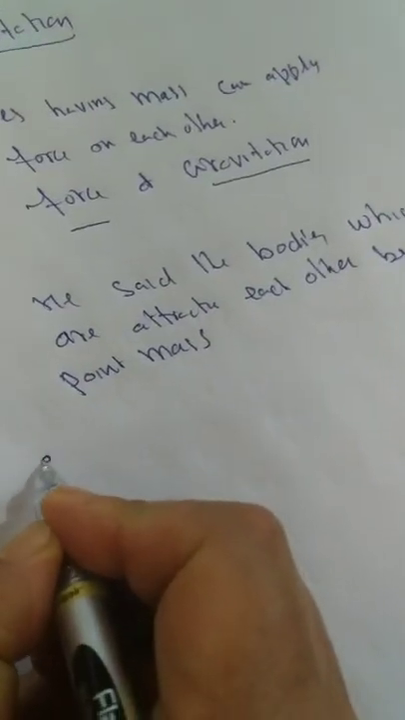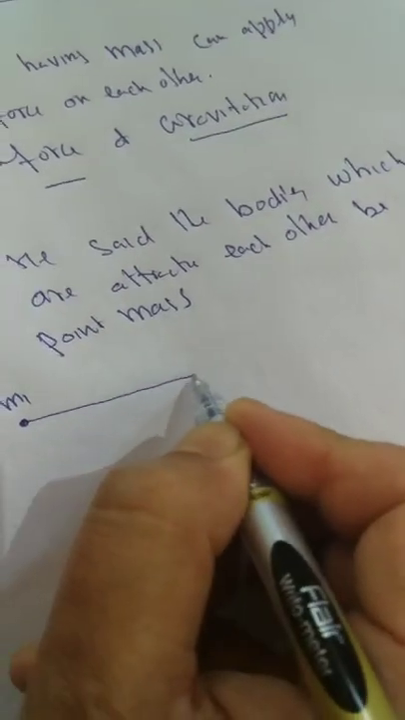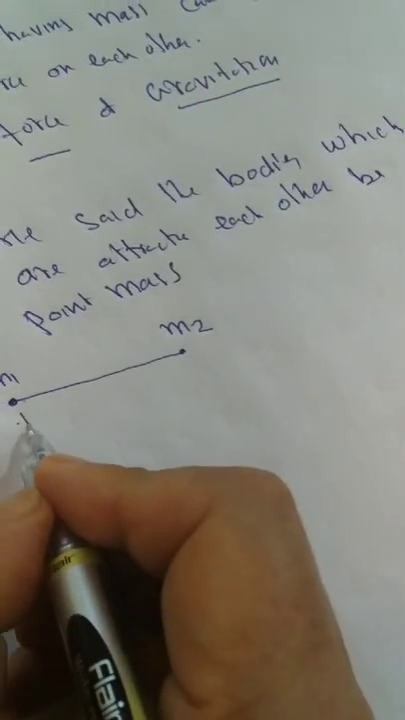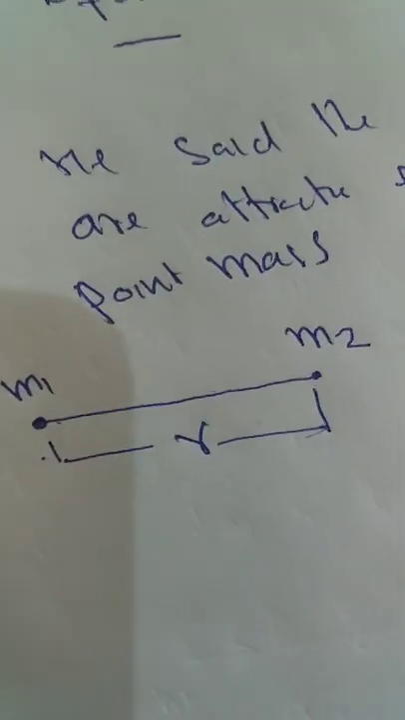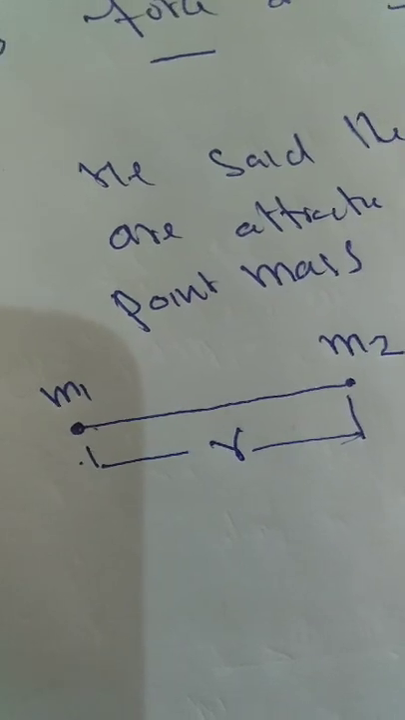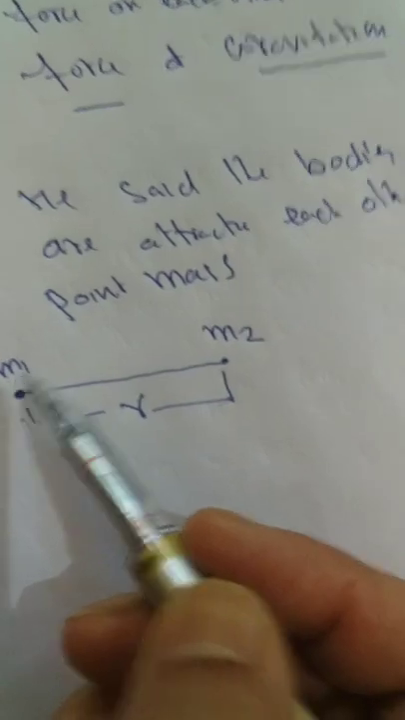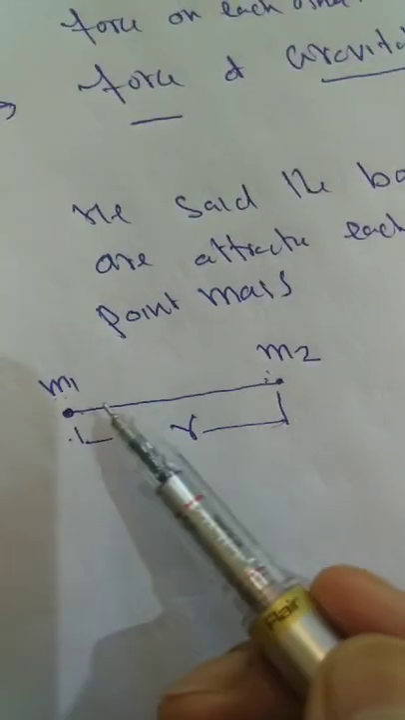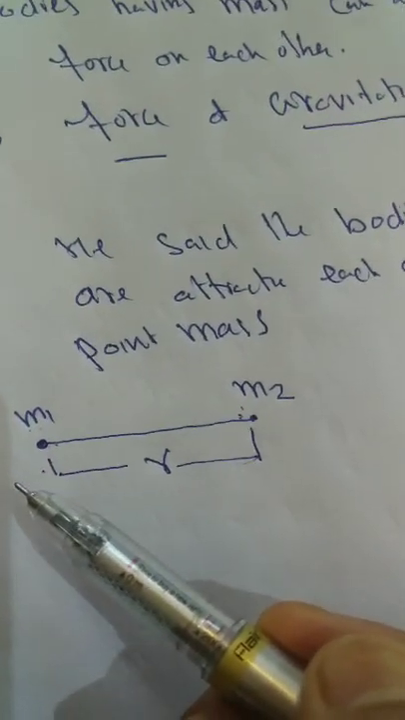Suppose I take two bodies, one of mass m1 and another of mass m2. These are called point bodies. They are separated by some distance. Suppose the distance between the two point masses is r. As per Newton, they will attract each other due to the force of gravity. This body attracts that body, and that body attracts this body. That means they are attracting with a force. This is as per Newton's statement.